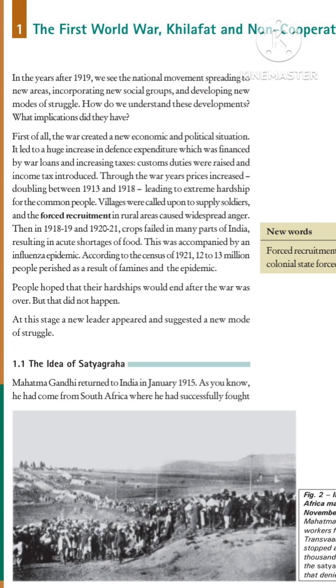But because of that war, what happened? Prices increased. They put customs duties, they put extra income tax, and prices of food and other things were doubling at that time. What are customs duties? Customs duties means different types of taxes the British government put on goods imported from other countries. Suppose at that time Indian people were importing clothes, importing salt; they were putting excessive tax on it because they needed money at that time.